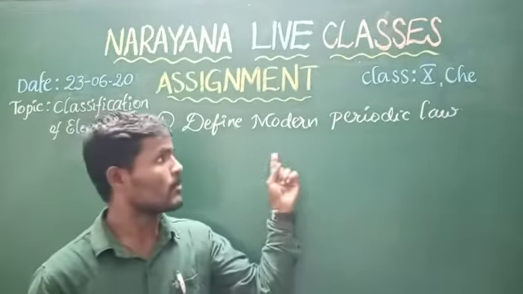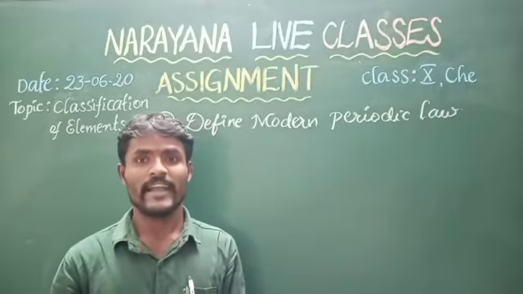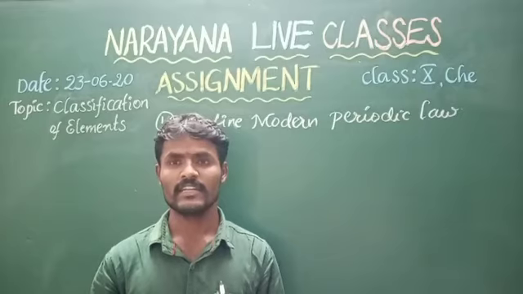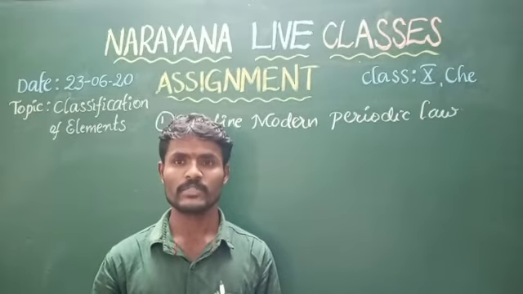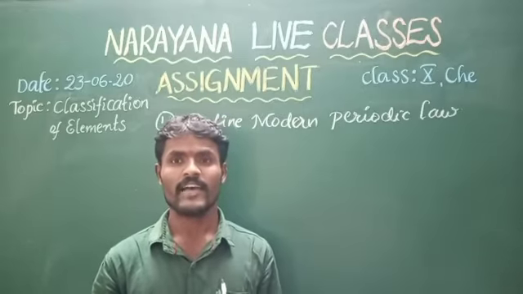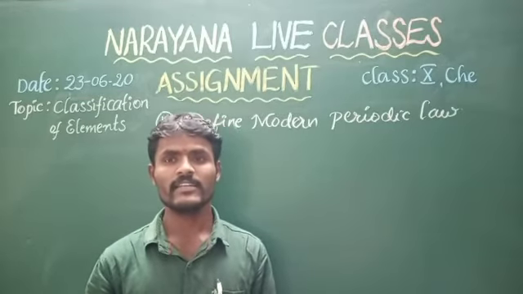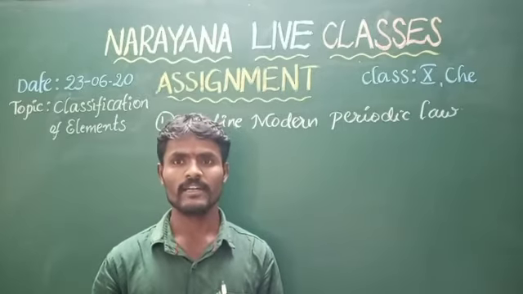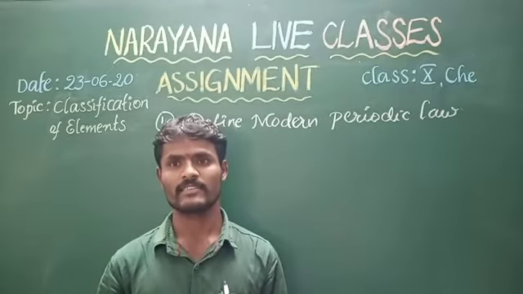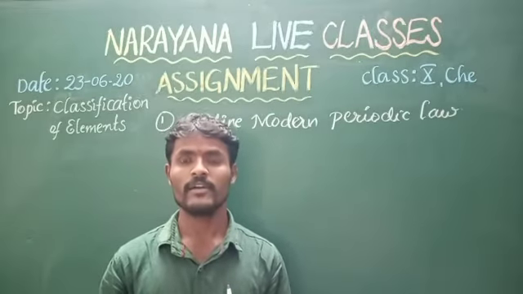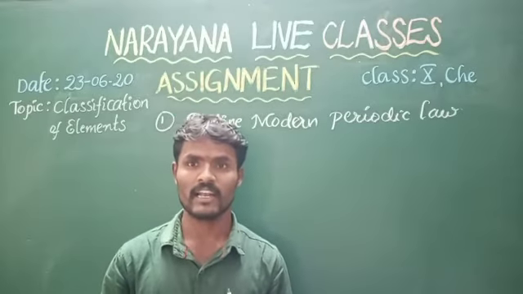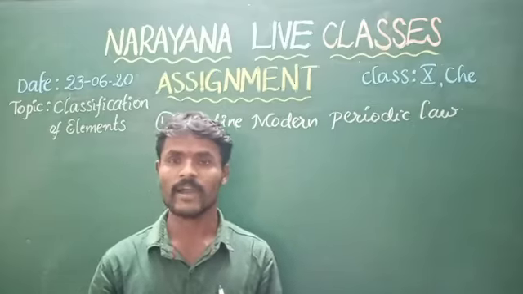Before telling about modern periodic law we need to discuss some explanation. The discovery of isobars, isotopes, radioactivity and atomic nuclei led to a change in the periodic law as given by Mendeleev. In 1913 Moseley found that each atom emits a characteristic pattern of X-rays when subjected to bombardment of higher energy electrons. Bombardment means collision.